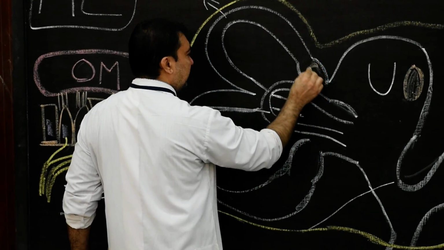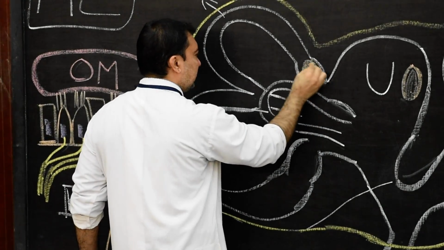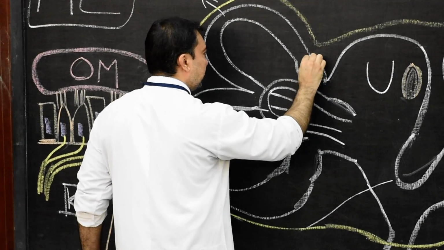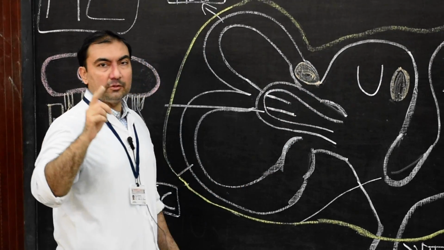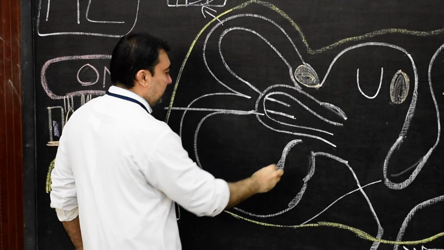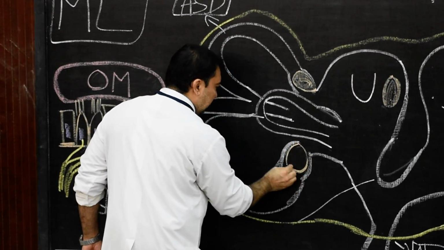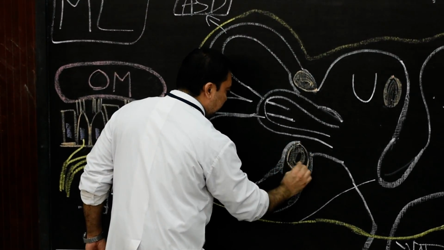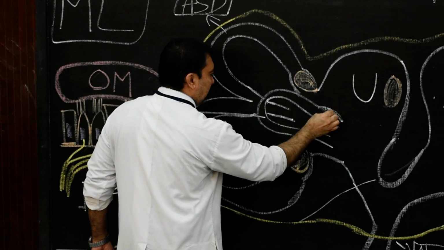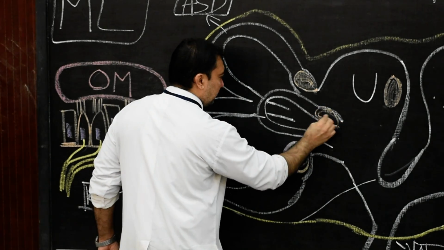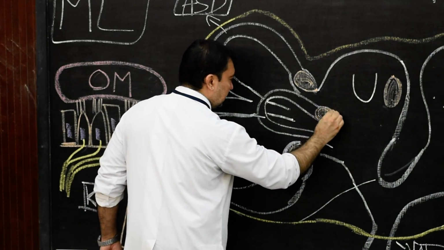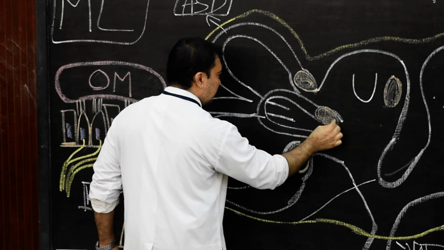For example, this is the anterior or superior semicircular canal. Here I will show a darkened structure, and this will be crista ampullaris of anterior semicircular canal. Here I will show a darkened structure, and this is the crista ampullaris of the posterior semicircular canal. And here I will show the darkened structure. This will be the crista ampullaris of the lateral semicircular canal.